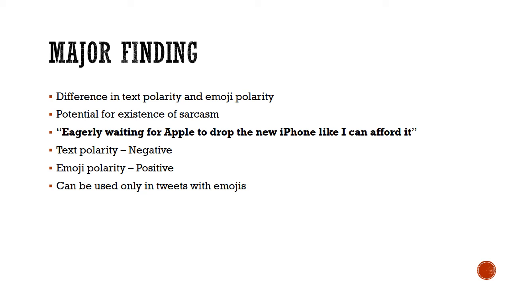This striking difference between the text polarity and the emoji polarity gave rise to the potential existence of sarcasm. When we checked, the majority of the tweets which had different signs for text polarity and emoji polarity had a tinge of sarcasm. In this way, sarcasm can be detected, but the only drawback is that this works only with tweets that have emojis, and it cannot be detected using plain text.